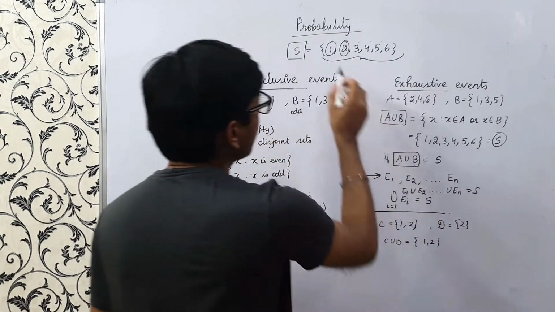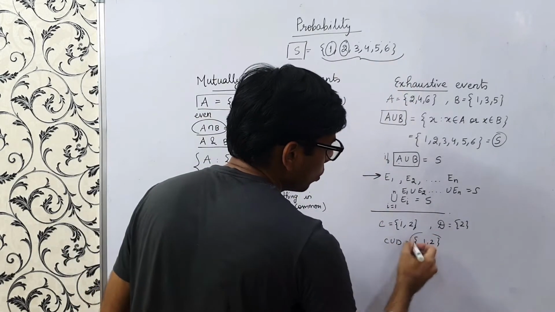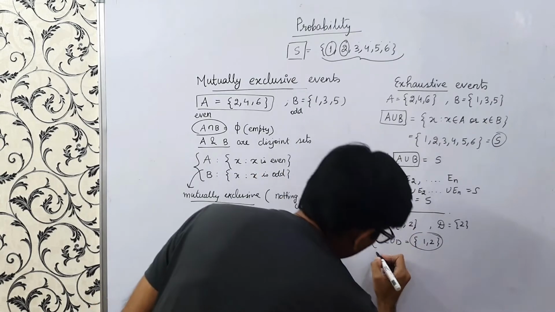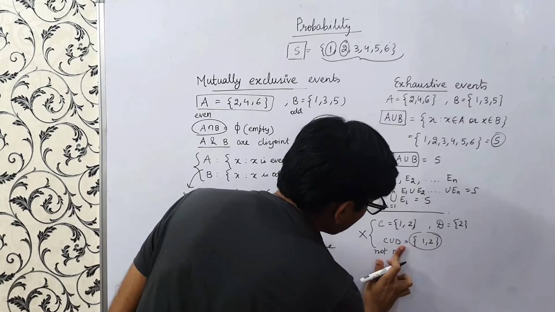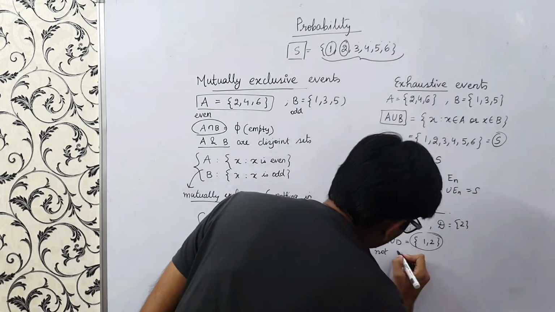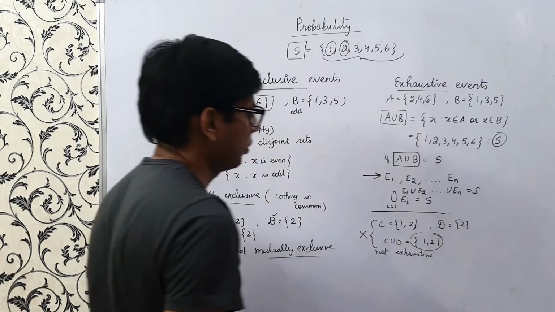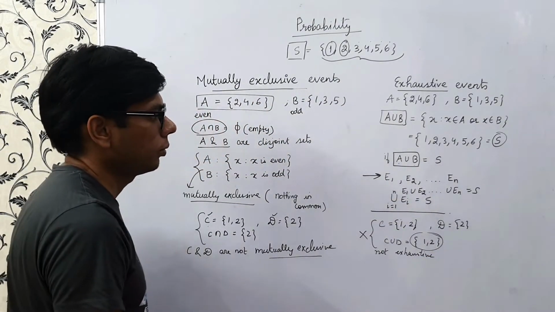So if we see the sample space 1, 2, 3, 4, 5, 6, the possible outcomes, and here it's 1, 2. So C and D, sorry, this is not exhaustive. Right? This is not exhaustive events.